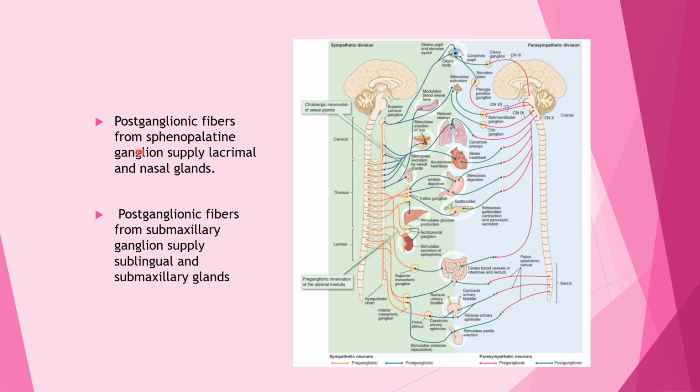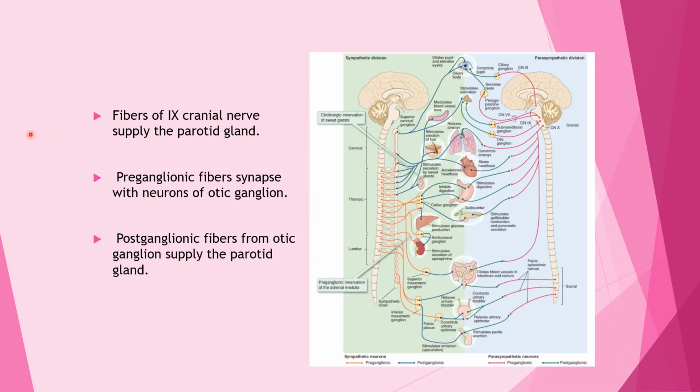Postganglionic fibers from the sphenopalatine ganglion supply lacrimal glands and nasal glands. Postganglionic fibers from the submaxillary ganglion supply sublingual and submaxillary glands. Fibers of the 9th cranial nerve supply the parotid gland. Preganglionic fibers synapse with the neurons of the otic ganglion. So this one is the otic ganglion. Postganglionic fibers from the otic ganglion supply the parotid gland.